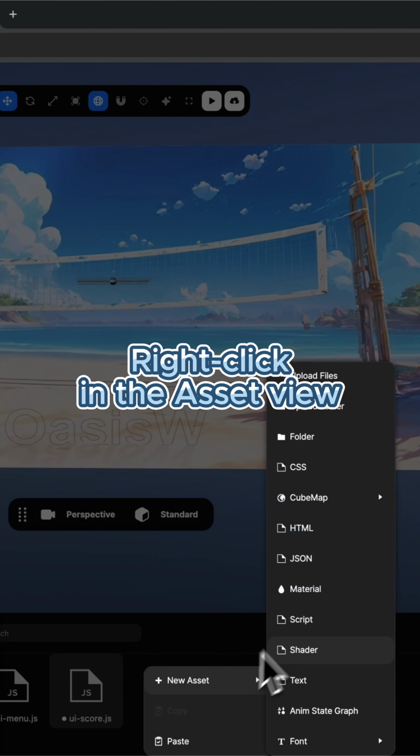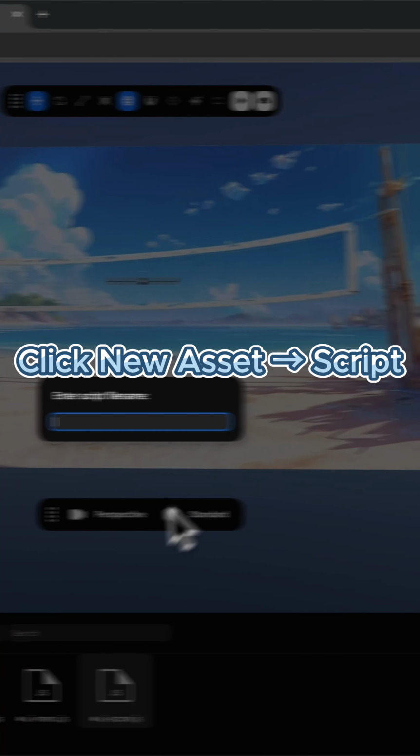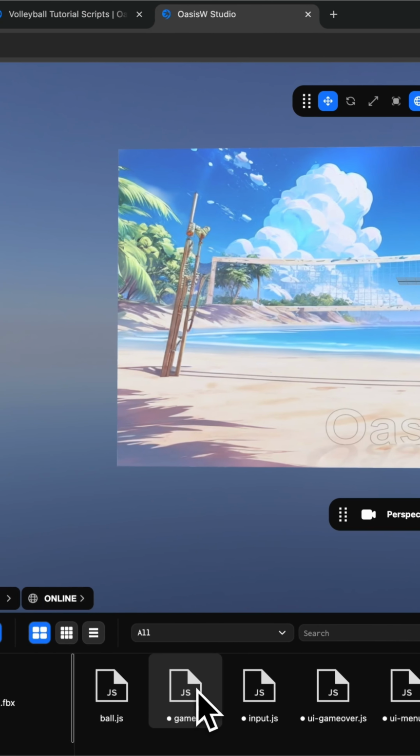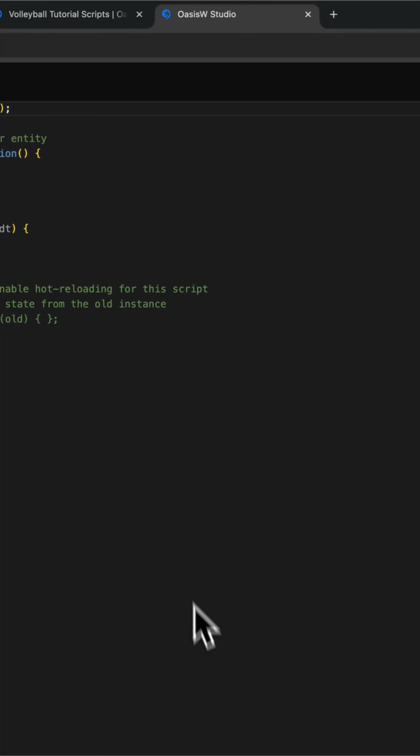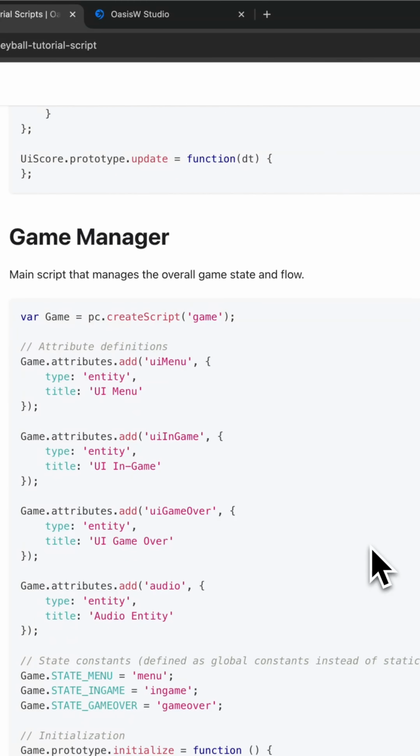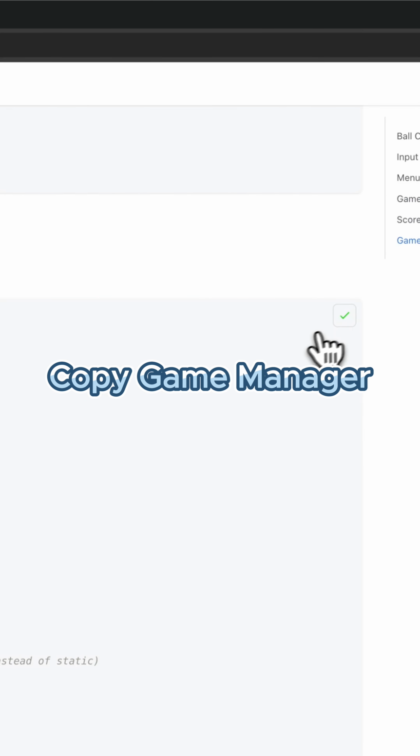Right-click in the Asset view. Click New Asset Script. Enter Game as the file name. Double-click game.js. Go to the OasisW volleyball tutorial script. Copy Game Manager.